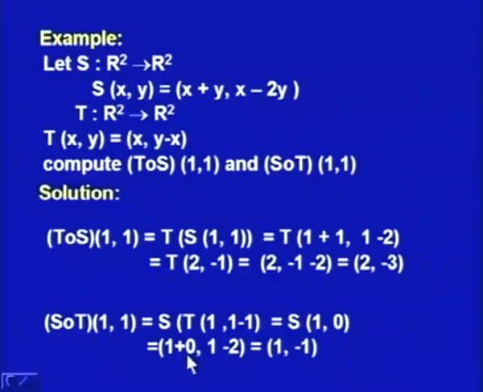So, it is equal to 1 plus 0, x plus y, comma 1 minus 2, which is equal to 1 comma minus 1. So, that is how we compute composite transformation. Given two transformations, one can obtain the composite transformation.